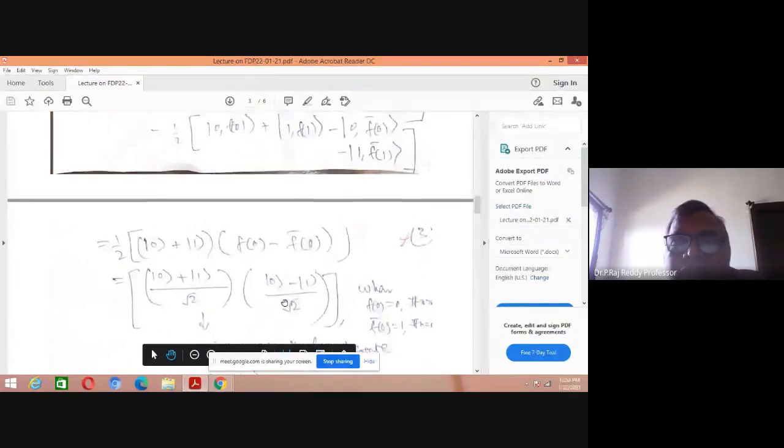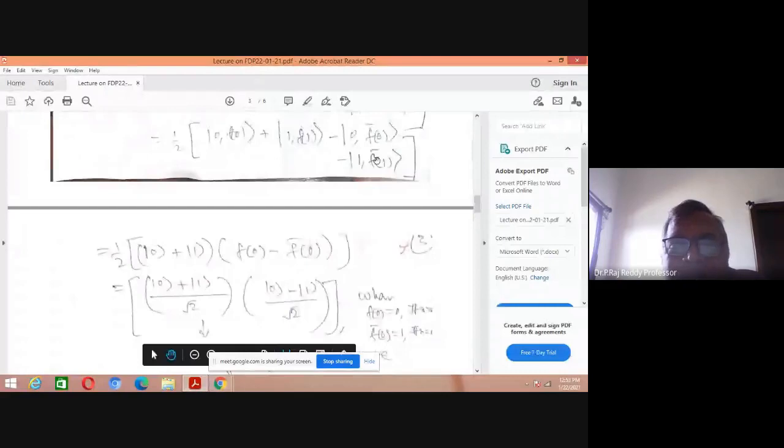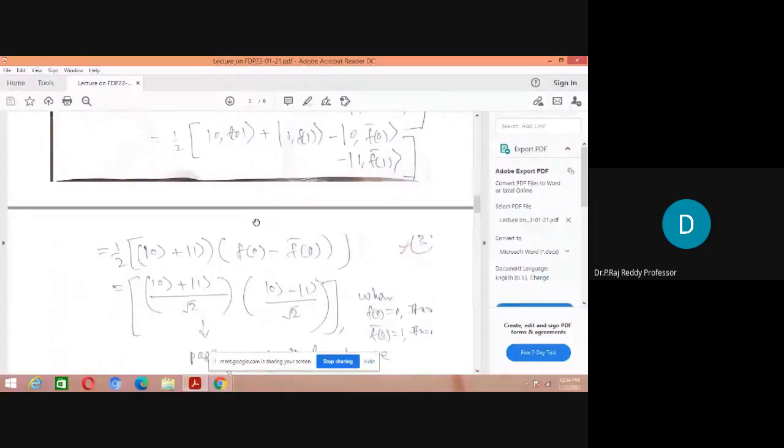This combination of all these values, you can write in terms of like this. What do you write here? 0 plus 1 times f of 0. If you multiply this, 0 into f of 0, you can get the same thing. Same, all 0 f of 0 like that. All the terms you can get here. Is it clear? 0 into f of 0, 0 f of 0 is there. 0 into minus f dash 0 is there. Then 1 into f of 0 is there. This is also there. The simplification of all the terms has happened here.